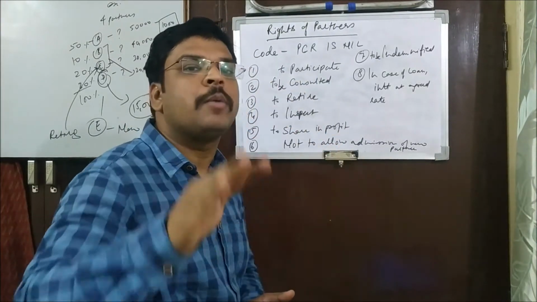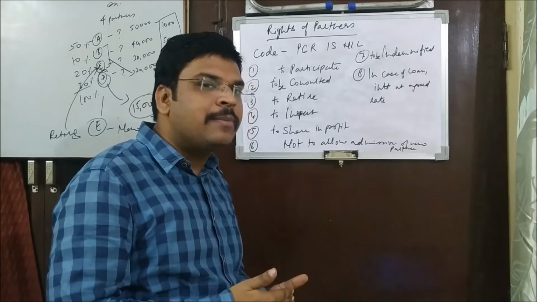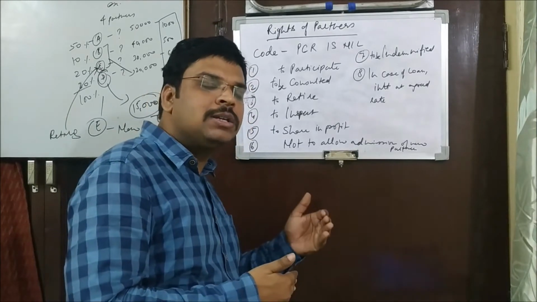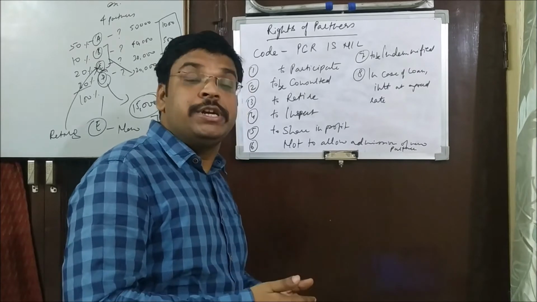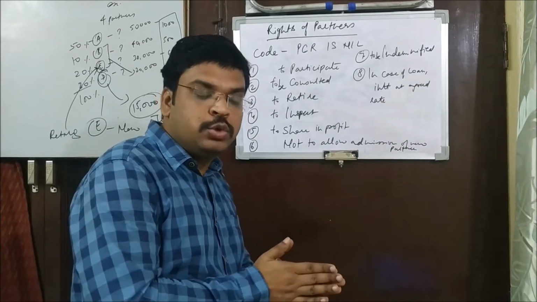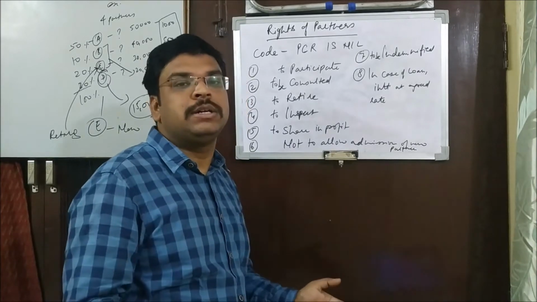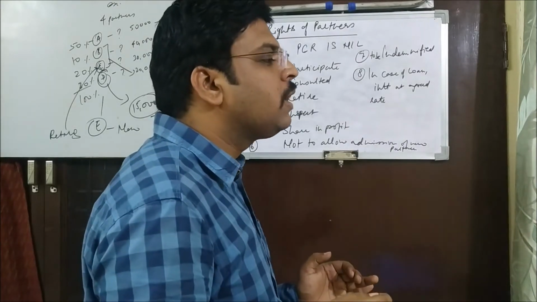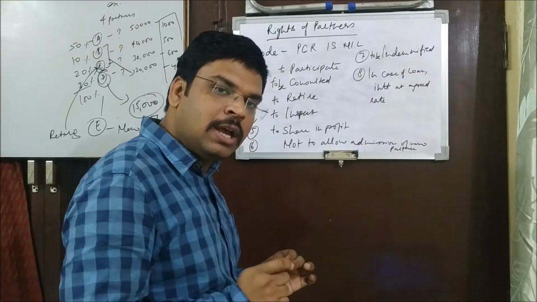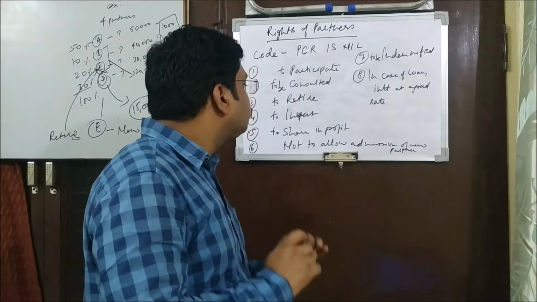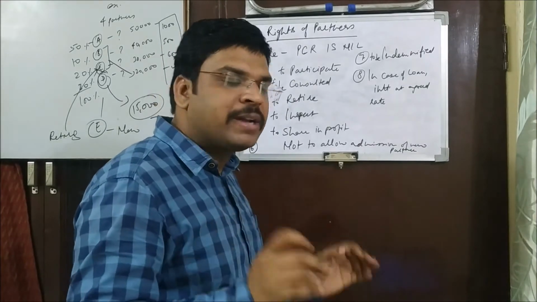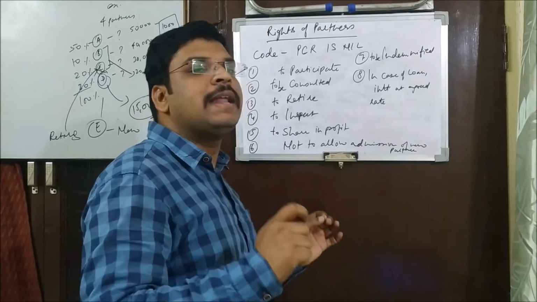Nobody can stop it, because if it starts happening, then maybe some other partner is misappropriating. So all the books of account and records should be reachable and eligible to be inspected by the partners, and they can have a copy of that as well.